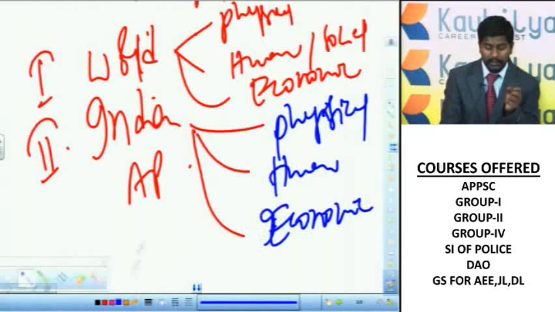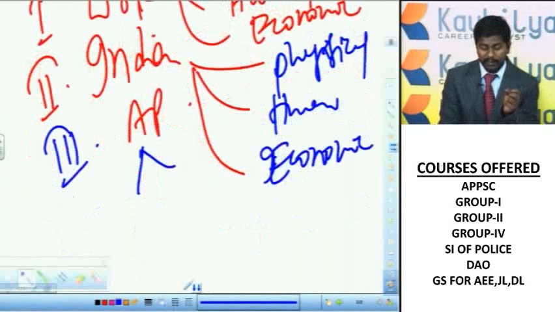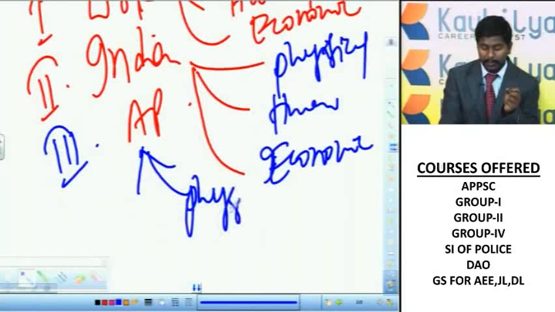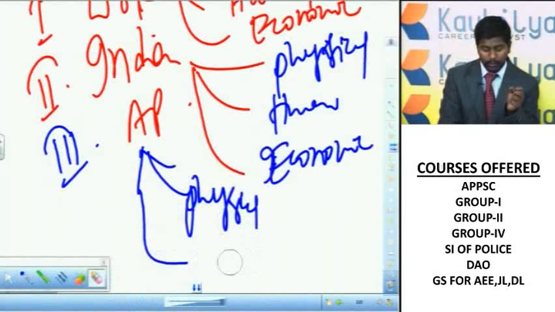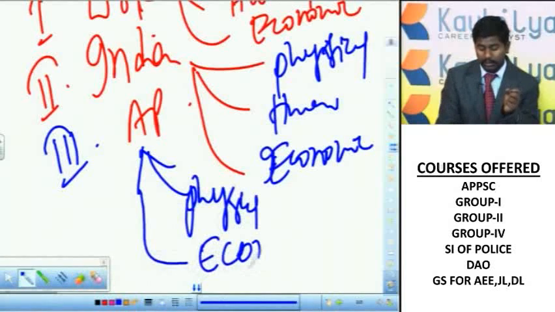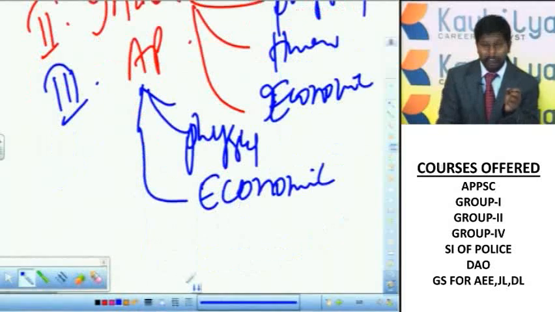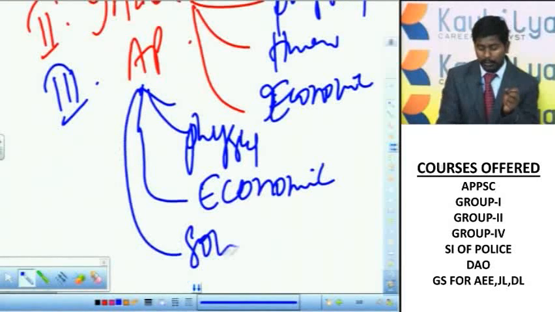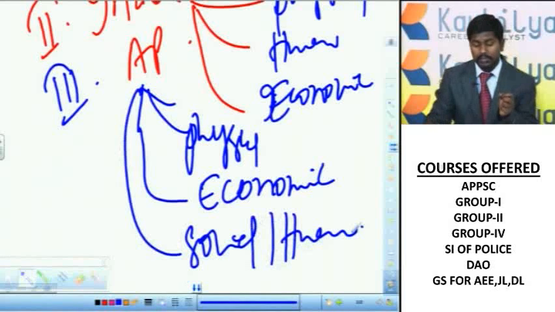Similarly, AP geography has AP physical geography, AP social or human geography, and AP economic geography. So there are 3 components in each, and these are all the important sections or chapters of the geography syllabus.